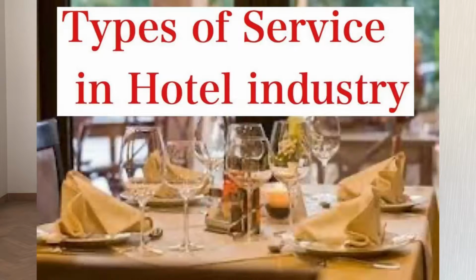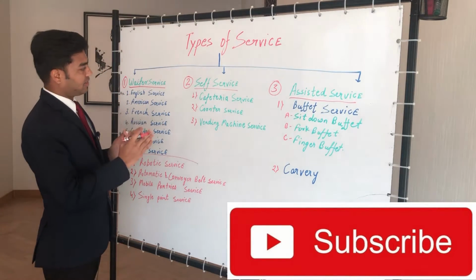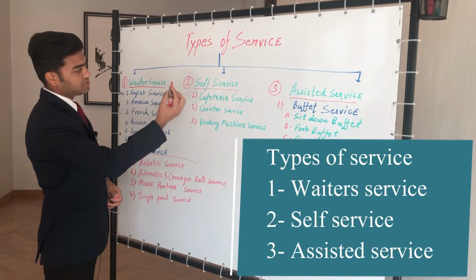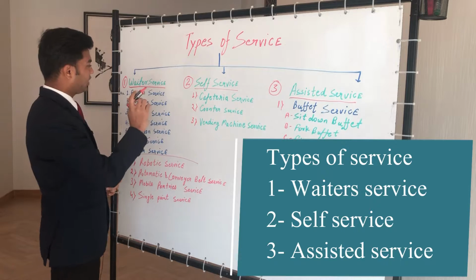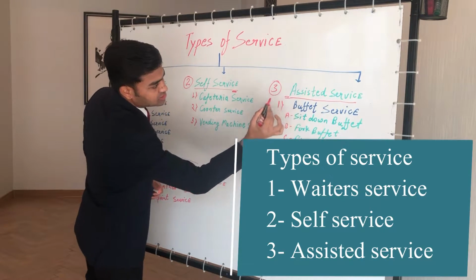Today in this video I am going to explain about the different types of service in the hotel industry. As you can see, this is the type of service chart which I drew here to explain to you quickly. The service is first classified into three. Number one is waiter service, number two is self service, and number three is assisted service.